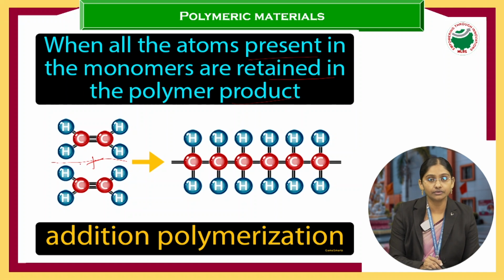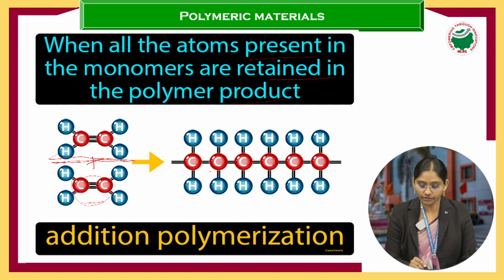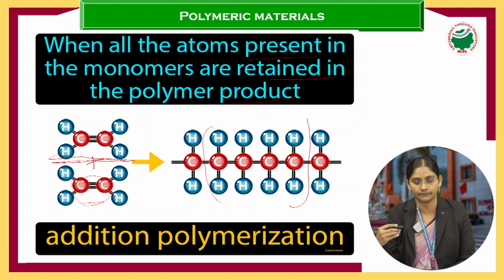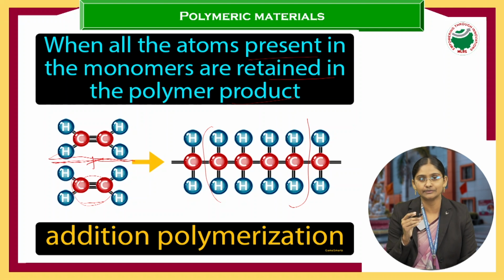What is the meaning of that sentence? This is one monomer, with two carbon atoms, and this is another monomer, also with two carbon atoms. Now, if you see the polymer chain, all these four carbon atoms are retained in the chain. The number of carbon atoms is not decreasing. That means carbon atoms are not eliminated from the reaction. Just the adding of monomers is taking place, right?